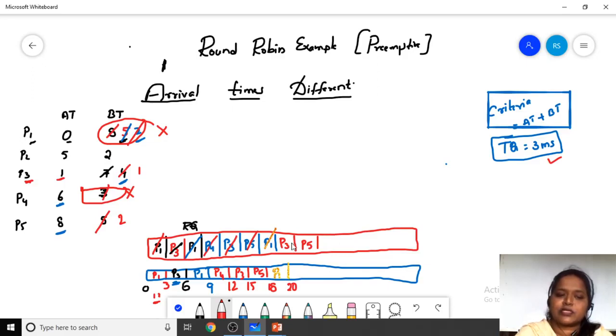And next, which process is there? P3 process is there. P3 process needs how many milliseconds of time? Here 2 milliseconds of time.